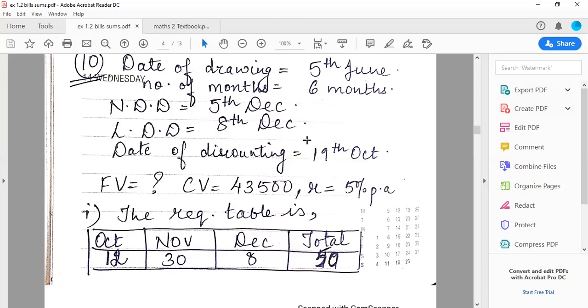तो आपका date of discounting 19th October दिखा रहा है. So we are left with 12 days of October. तो October में अभी कितने दिन बचे हैं? 12 दिन बचे हैं. So our table will start from October 12. Your final destination is 8th December. तो November के पूरे 30 days और December के खाली 8 days. So the total comes to 50 days.